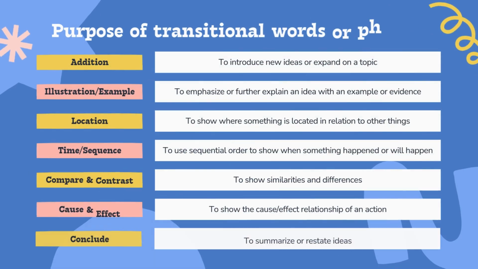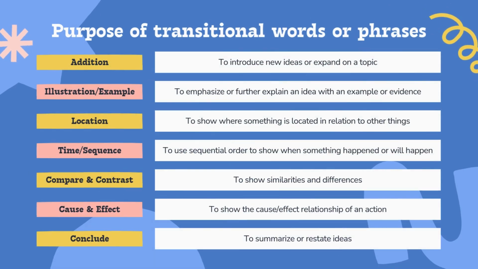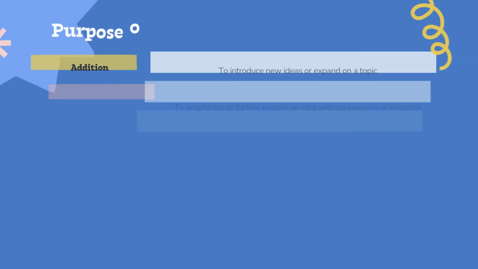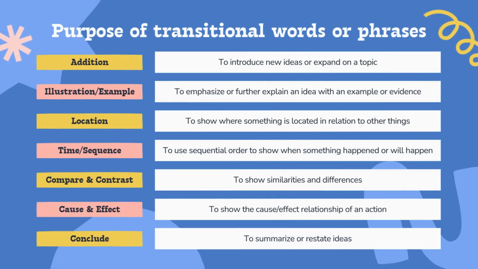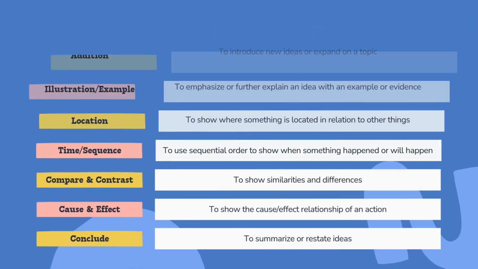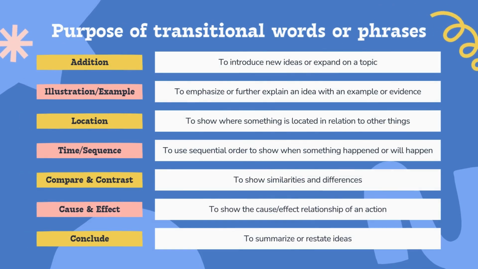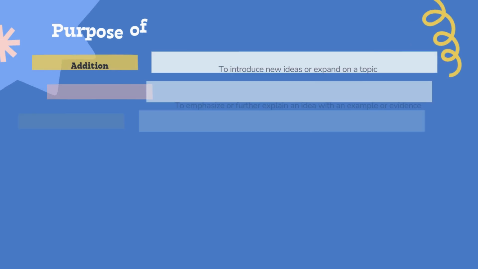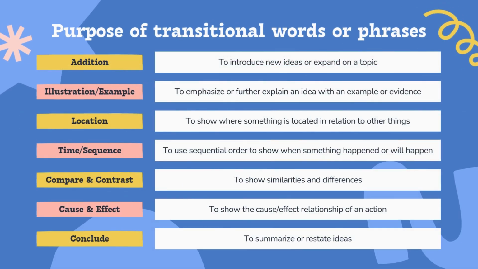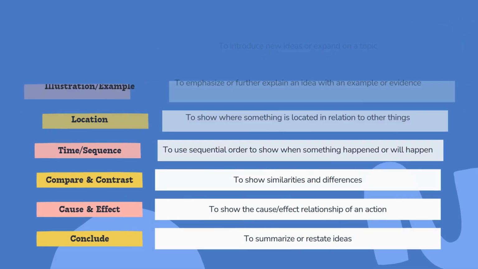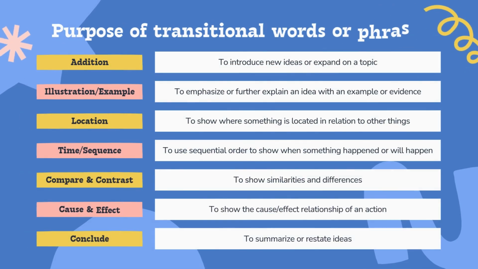Purpose of transitional words or phrases. Addition: to introduce new ideas or expand on a topic. Illustration, example: to emphasize or further explain an idea with an example or evidence. Location: to show where something is located in relation to other things.